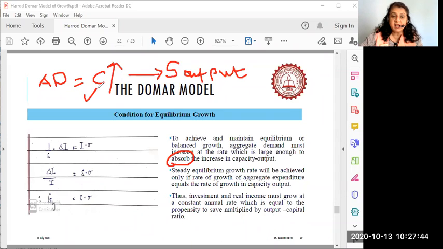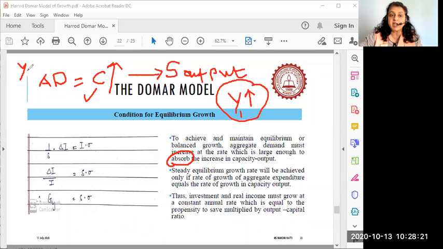Only when aggregate demand is equivalent to increased consumption and it absorbs all the output that is there in the economy, only then can we say that the aggregate income of the economy is going to increase. So you move from one equilibrium path of income to another equilibrium path of income. This is the next equilibrium path of income. Now, where is the first one? The first one is somewhere over here. Let us say this, and we'll call this Y1.